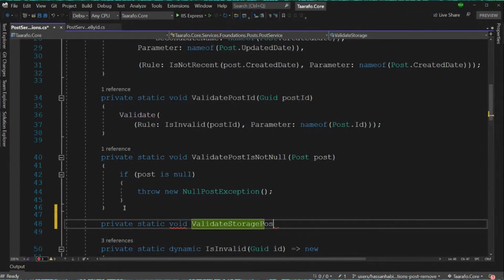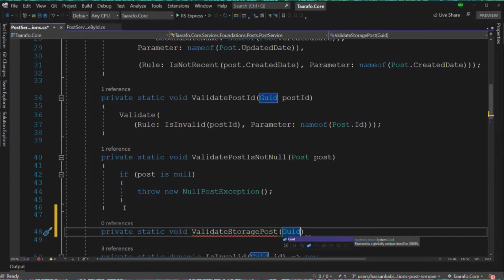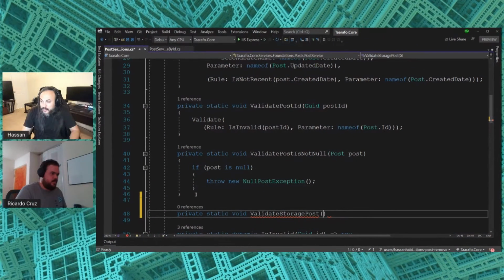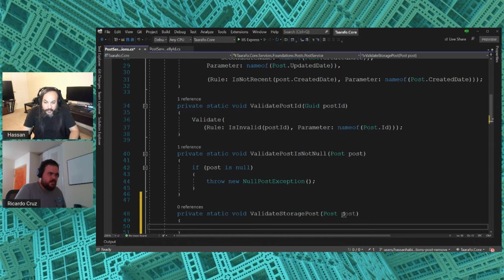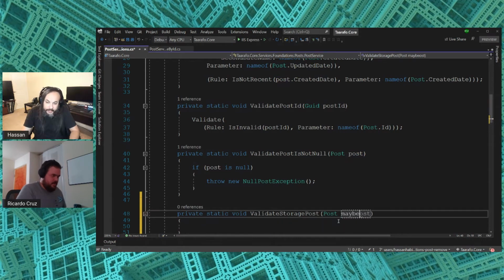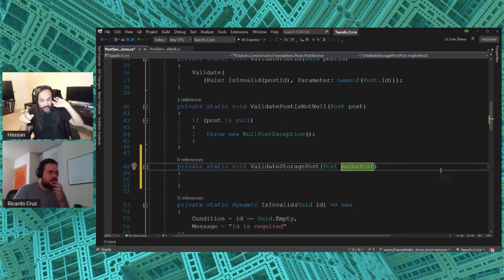Okay. Storage post. I'm guessing you would get a good ID. Yep. First we're passing in the post itself because we want to verify that the post is null or not, right? So call that maybe post, that inserted maybe post. We don't know yet, right? And the other parameter that you want to pass in is post ID.